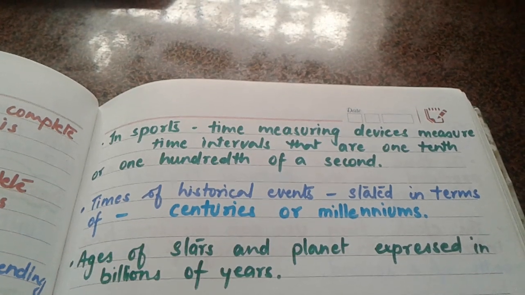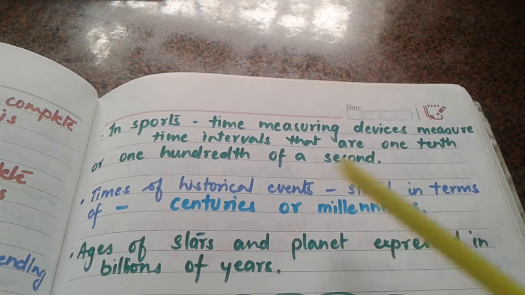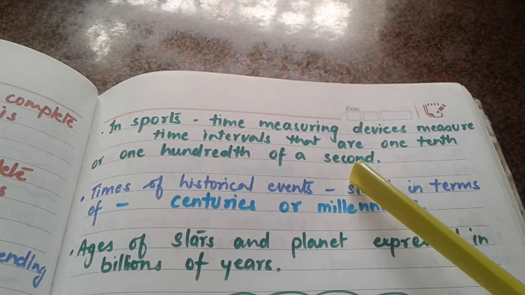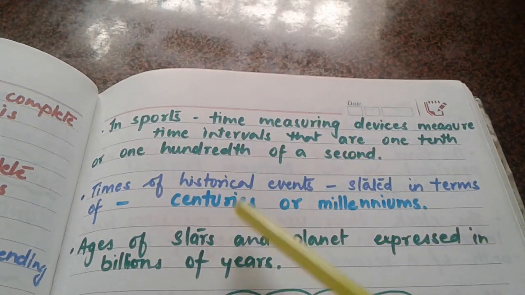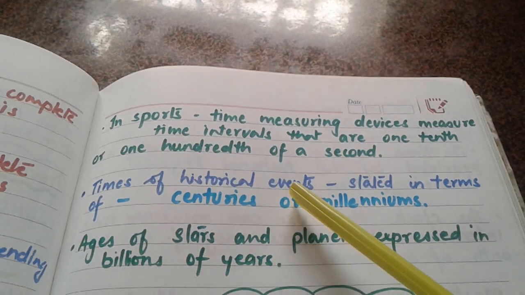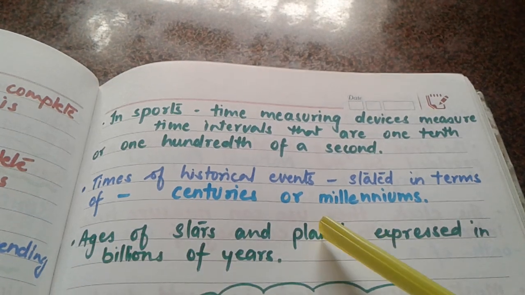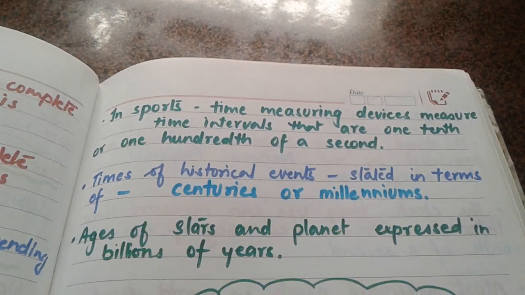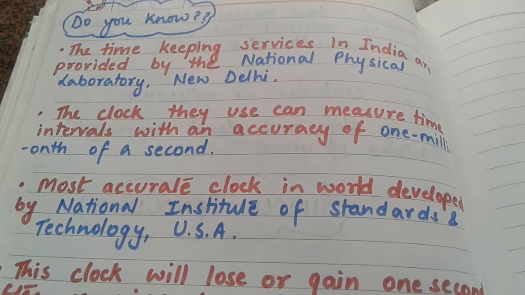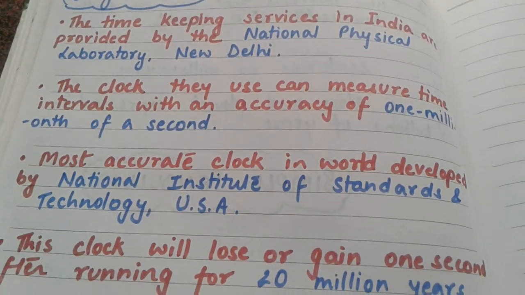In sports also, time measuring devices are there which measure time intervals of 1/10 or 1/100th of a second. And when do we use centuries or millenniums? When we have to denote the times of historical events. The ages of stars and planets are expressed in billions of years. So we have seen that depending upon our need, we can use different units of time.